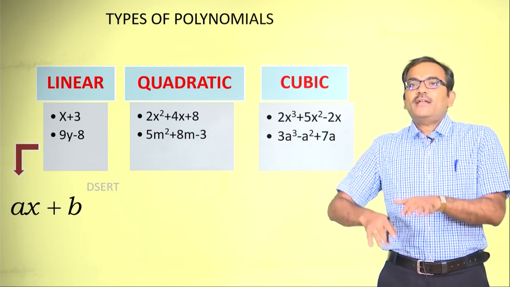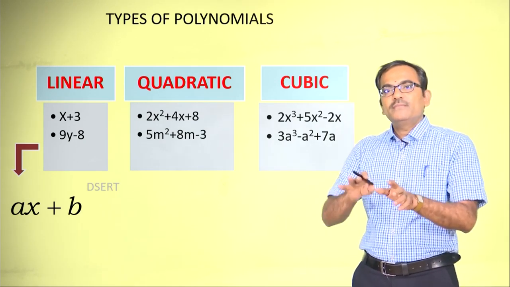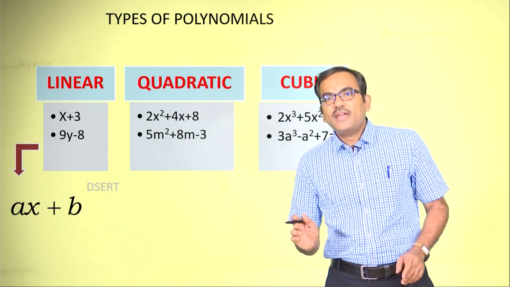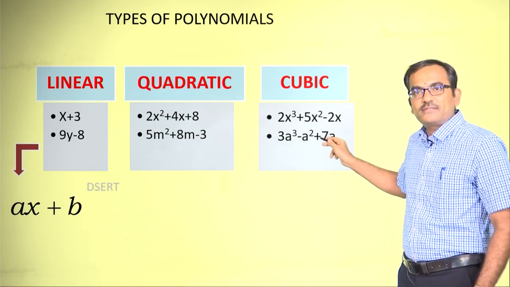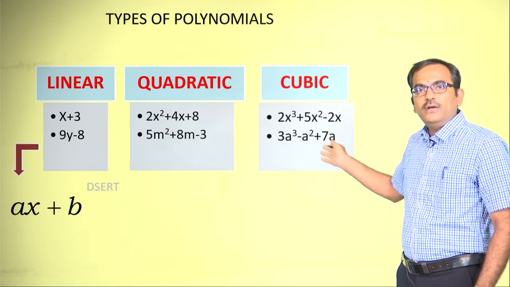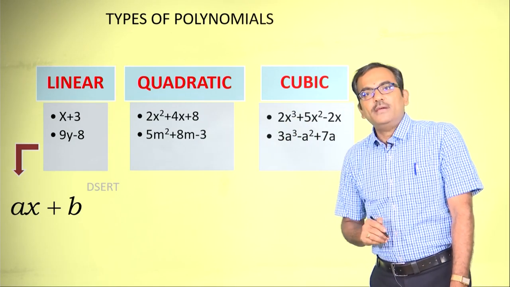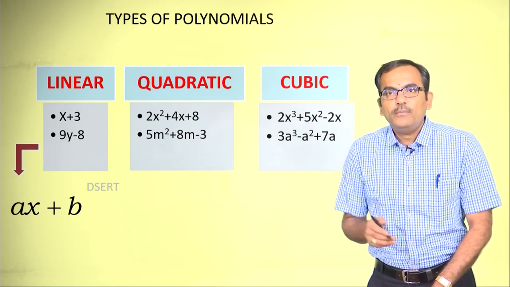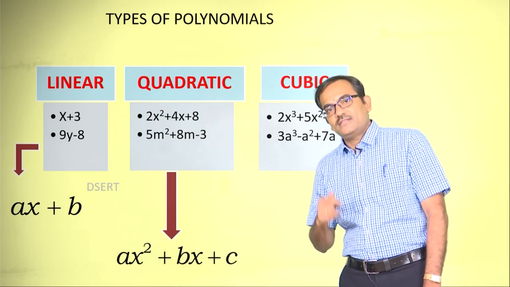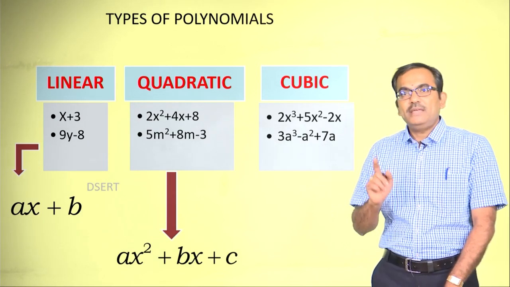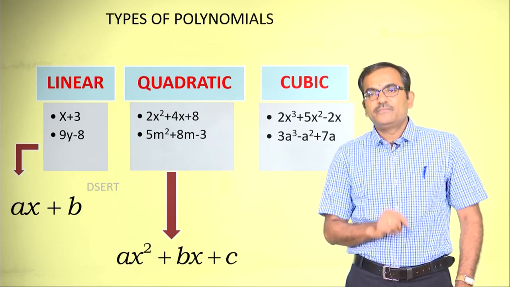What happens if I raise the power to 3? Then it should be separately categorized as the cubic polynomial, as you can see in these 2 examples, right. Now, coming back to the quadratic polynomial, what is the general form or the standard form of a quadratic polynomial? Yes, it is ax square plus bx plus c.